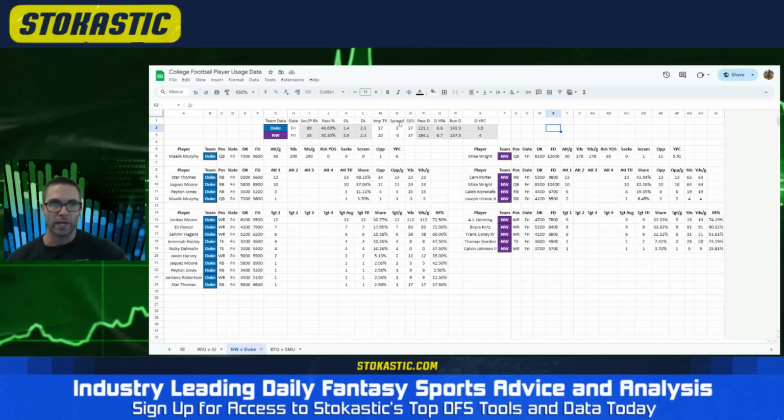And then we have your Vegas data. So in this case, Northwestern is a 3-point favorite with a 37 total. These are your implied team totals, very low for both of these teams. As far as the player-by-player stuff, quarterbacks are up here at the top. We have their attempts per game, total yards per game. This will update when there's more games. How many sacks they've taken. Opportunities is sacks plus scrambles plus designed rush attempts, then your yards per carry. You can see Malik Murphy, not very mobile. Conversely, Mike Wright, he's honestly more mobile than I thought, 5.91 yards per carry, but we'll get into that.